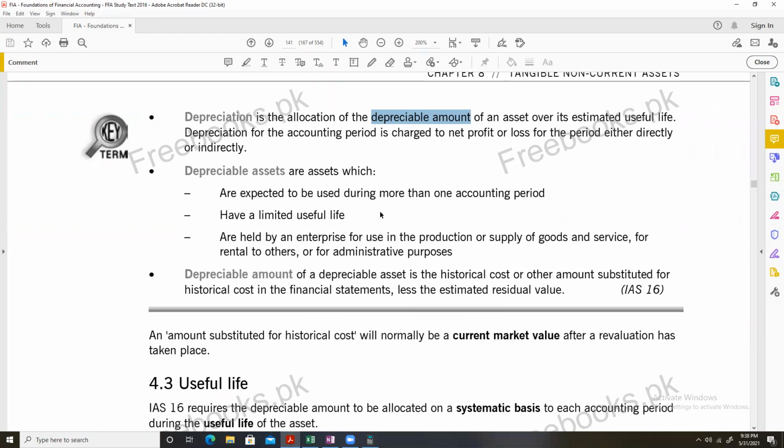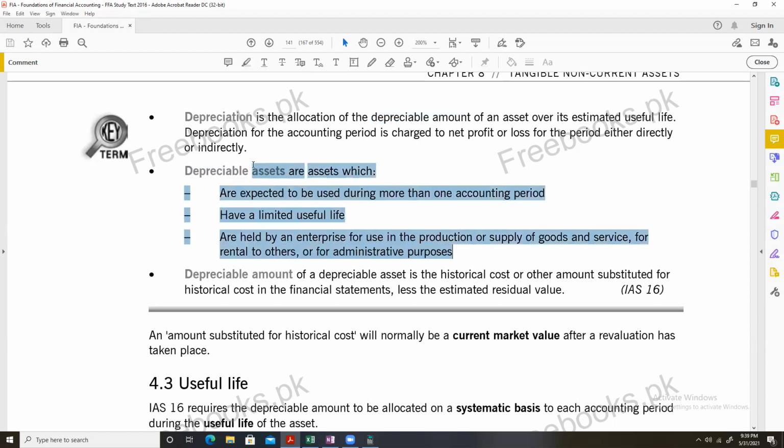Depreciable assets are assets which are expected to be used during more than one accounting period, have a limited useful life, and are held by an enterprise for use, for rental to others or for administrative purposes. You can remember these definitions that are given in IAS 16. I suggest that you read these areas once or maybe twice. Just remember the key points that I'm telling you in this video.